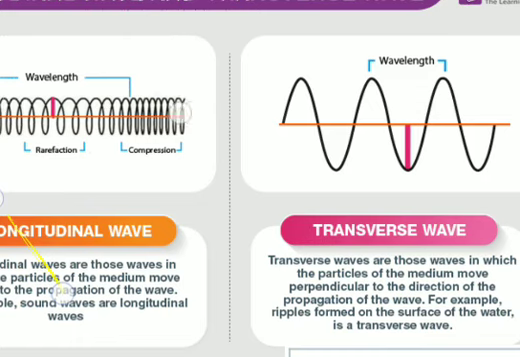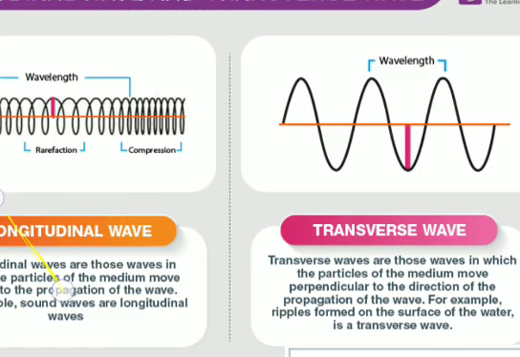So at the place of compression, particles will come close together like this. At the place of rarefaction, particles will be moving apart from each other like this. So if the particles in a medium vibrate in a direction parallel to the direction of propagation of the wave, then such a wave is called a longitudinal wave.